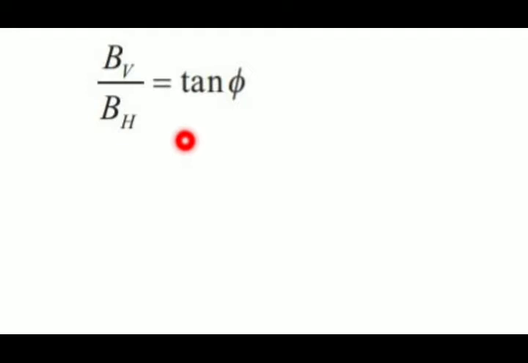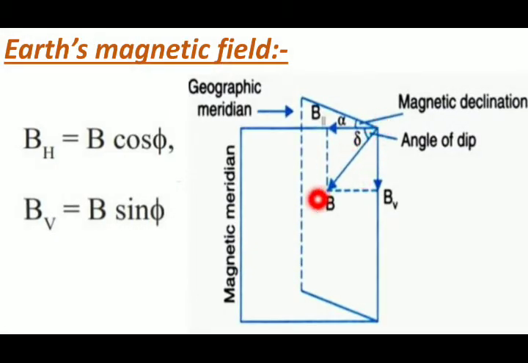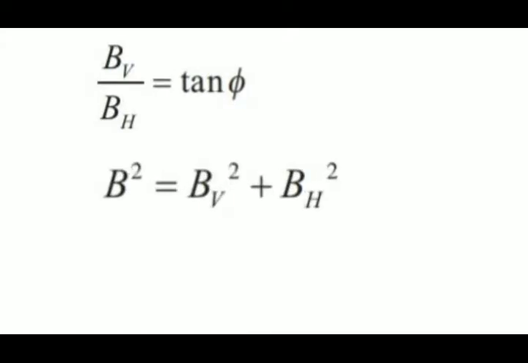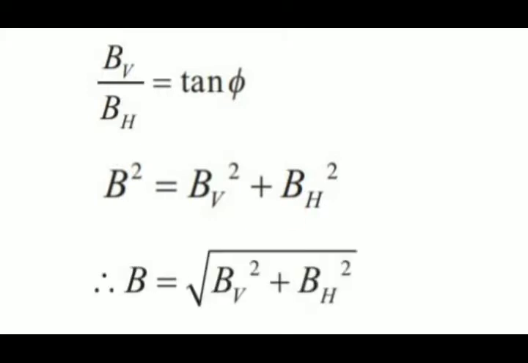Now see, if we have to find the resultant magnetic field, as we have just now seen in the formula, if we have to find the resultant one, that is B, it will be nothing but B square is equal to BV square plus BH square, because this is the hypotenuse and these are the other sides. So if we take the square root, finally we can have B is equal to under root of BV square plus BH square. So this is the second formula.